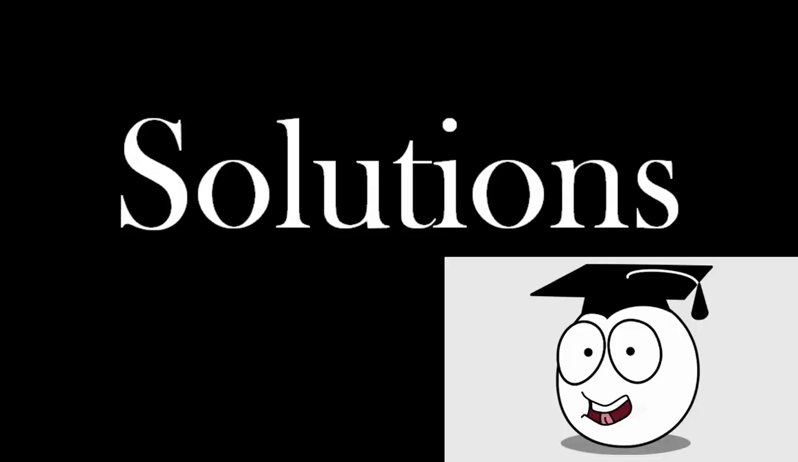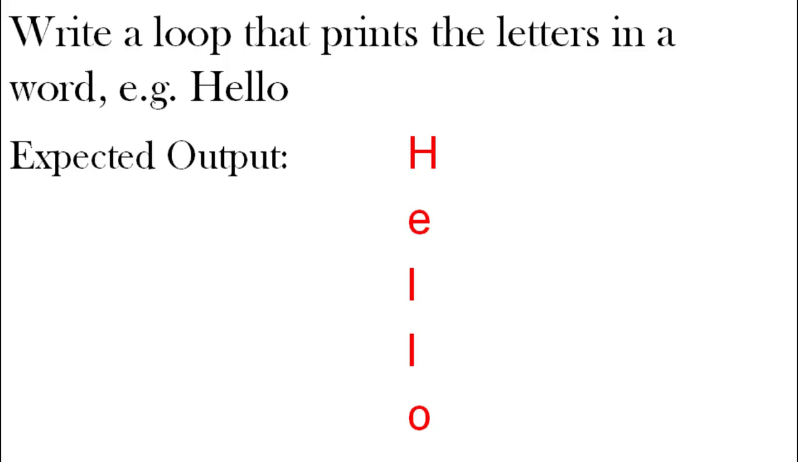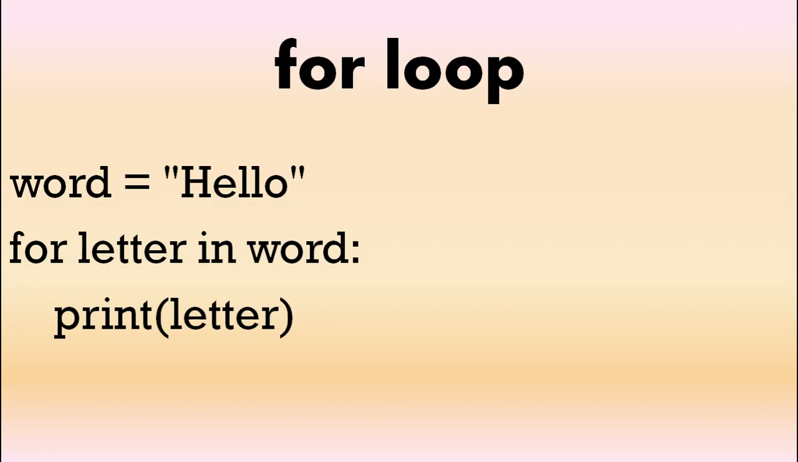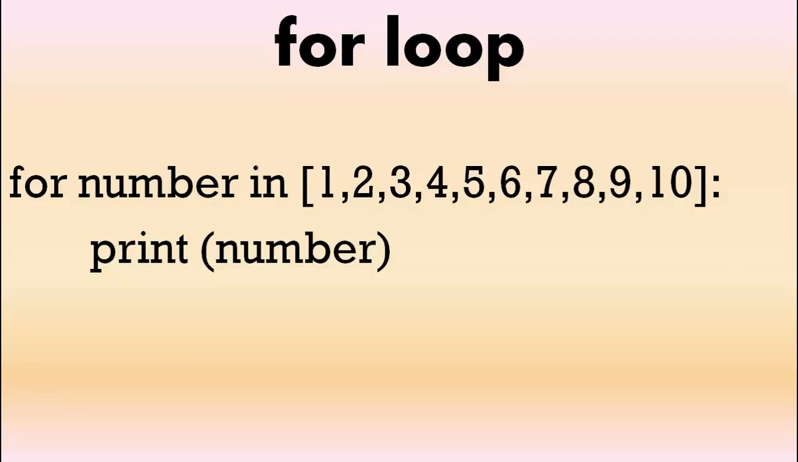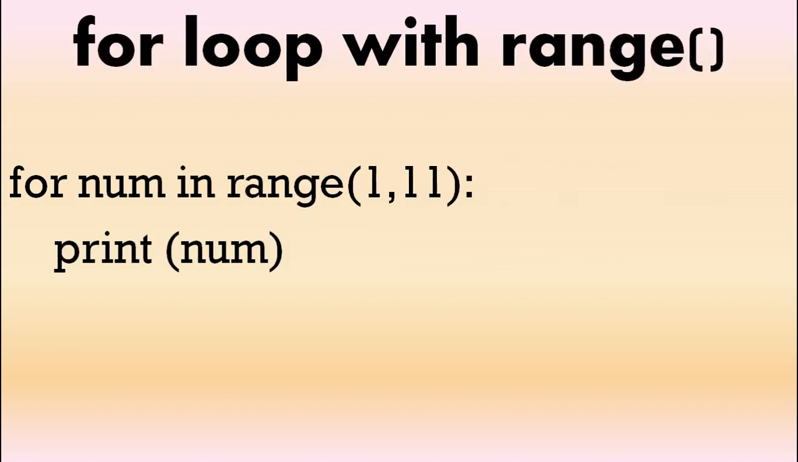Let's go through the answers. Write the loop that prints letters in a word. It's a simple for loop that we showed before. So we had the word and we had for letter in word, print letter. That's a simple for loop. Write a loop that prints numbers 1 to 10. Again, we did this before, for number in, and then we listed all the numbers, print number.